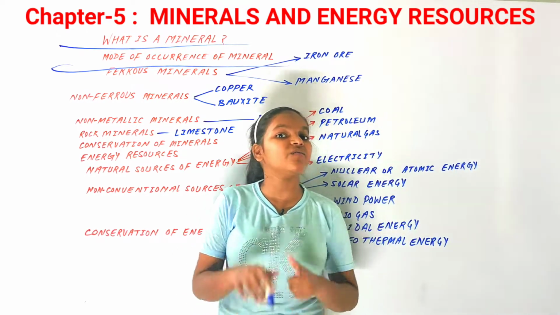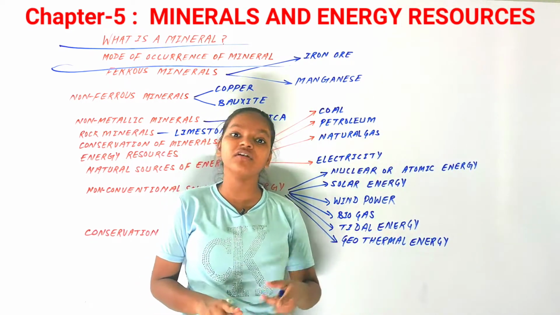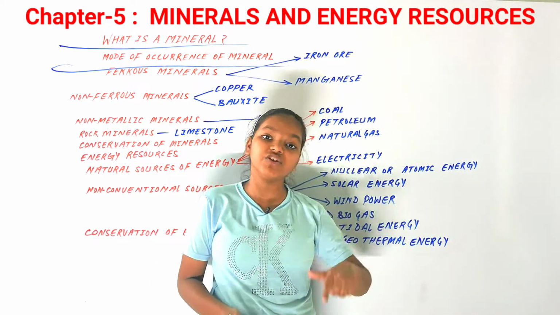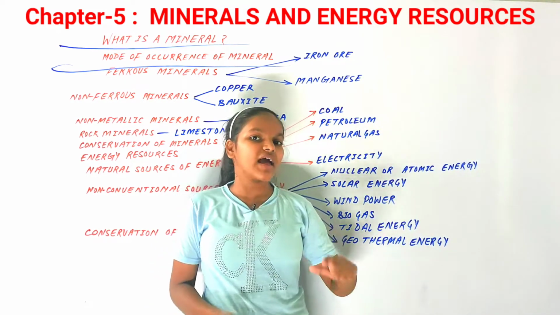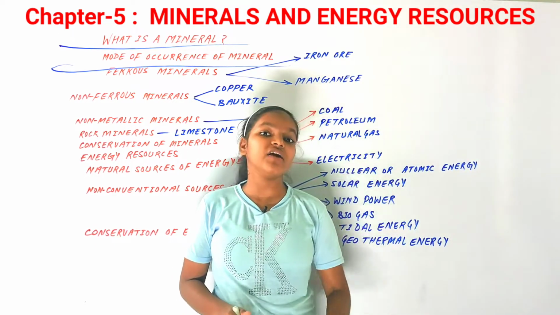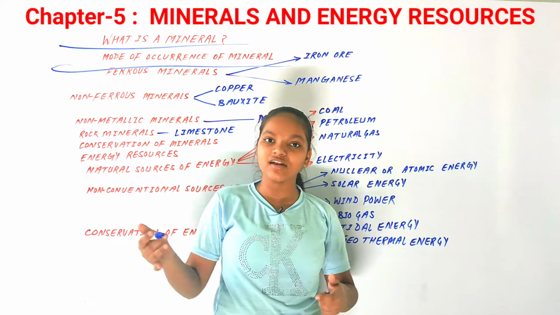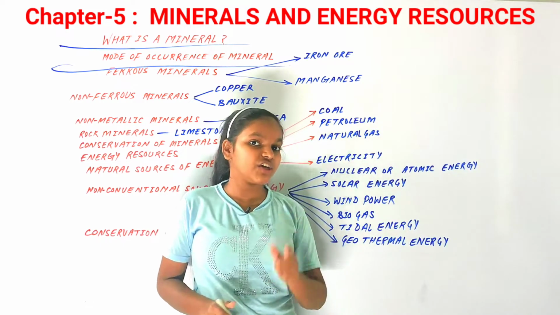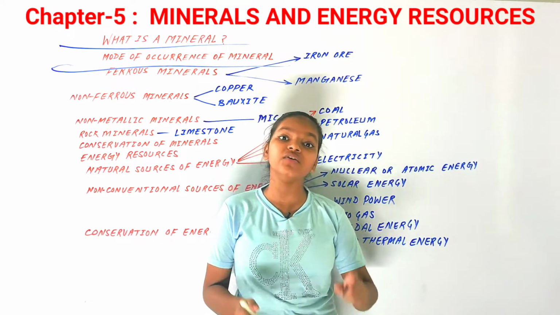So there can be different modes of occurrence of minerals, and that is why under different conditions they have different texture, luster, and color, because of the different conditions in which they are formed. India is very fortunate to have almost every kind of mineral that is commonly used in our country. But they are unevenly distributed. For example, in some parts of Rajasthan there is a high variety of one kind of material, and in some other part there will be another kind. So there is uneven distribution of minerals across the country, and that is why we need to conserve them and use them wisely.